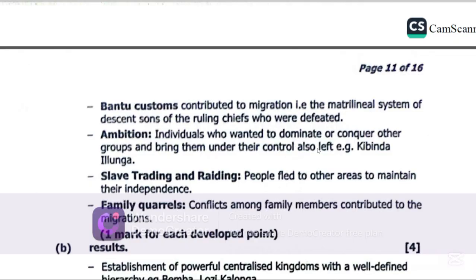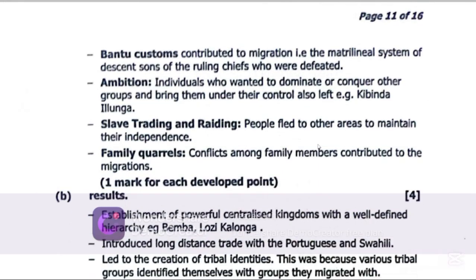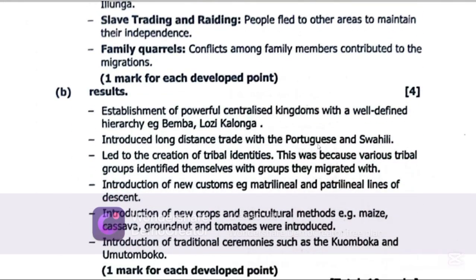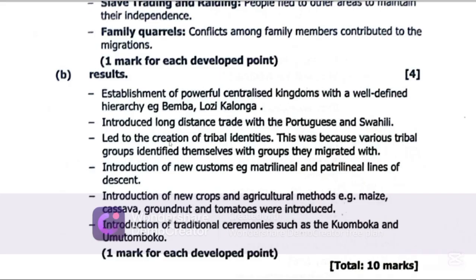Now, what were the results of the Luba-Lunda Bantu migration? So here are some of the results. Establishment of powerful centralized kingdoms with a well-defined hierarchy, e.g., Bemba, Lozi, as well as Kalonga kingdoms.